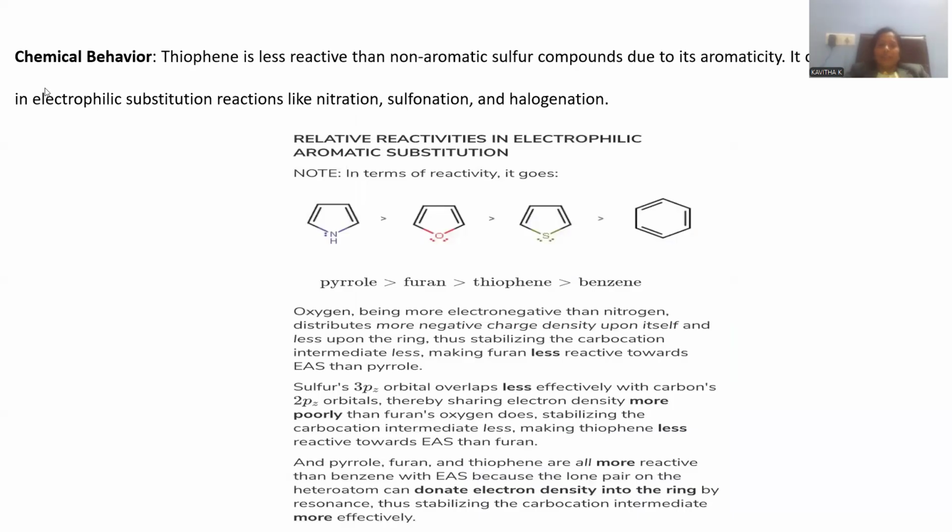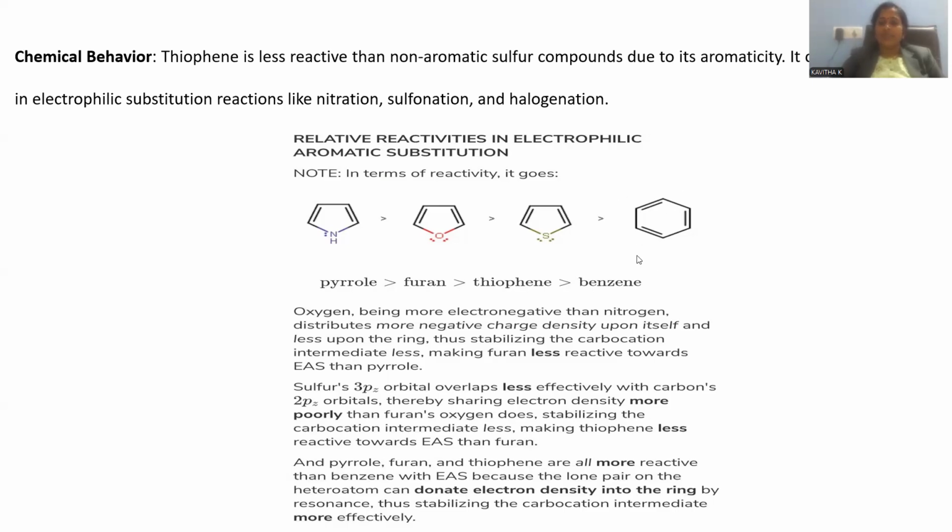Let me show the chemical behavior, the reactivity towards electrophilic reagents. Everybody is aware that pyrrole is hyperreactive, later furan will be there, and the next in reactivity order thiophene will come, and the least reactivity will be benzene. Two characteristic reasons are explained in order to give this reactivity order.